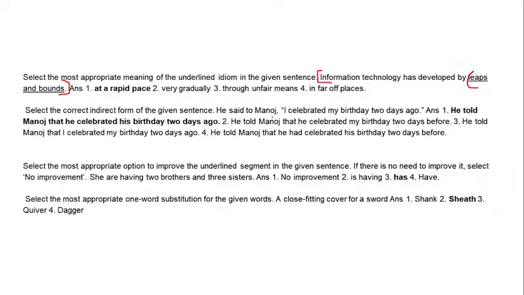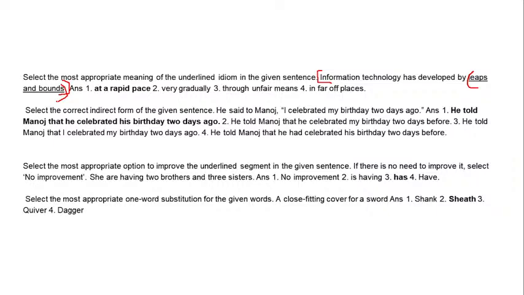I've time and again told you what idioms are. If you have confusion about idioms, do look up more books and practice. Idioms mean more than their verbal meaning, something beyond it.